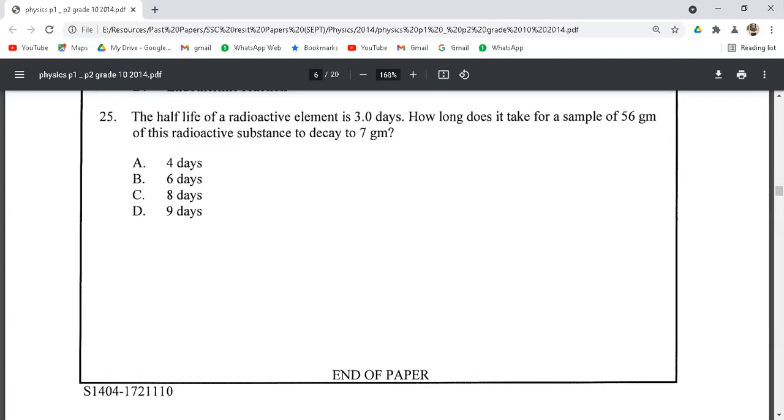Then we have the last question of this year 2014. We have a half life of an element that is 3 days. So half life means after every 3 days, the quantity of this radioactive substance or unstable nuclei will reduce to half. So how long will it take for a sample of 56 grams to decay to 7 grams?